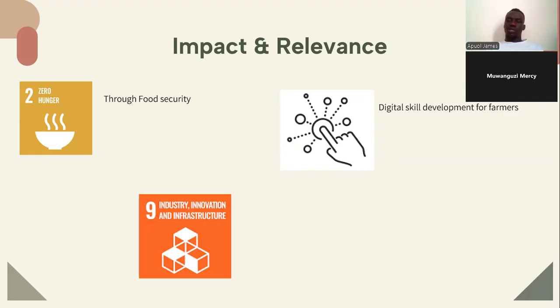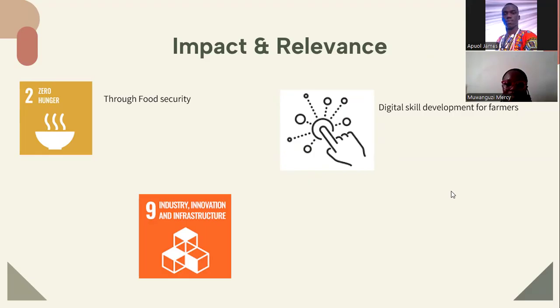And then there's what we call digital skill development for farmers. Farmers are going to learn how to use this system easily, using hands-on experience. And another one, industry, innovation and infrastructure. Since this is a new system in Uganda, we are going to improve the industry in Uganda and Africa as a whole. Let me invite my colleague to proceed from there.